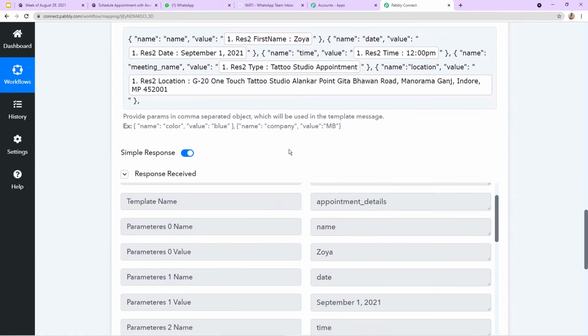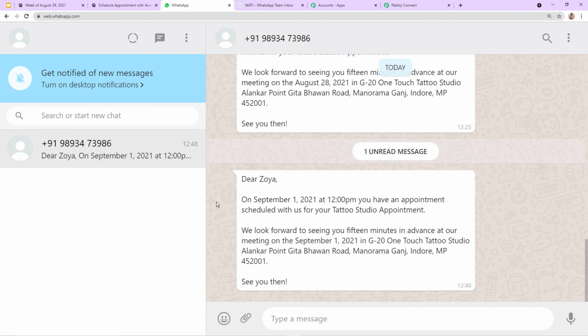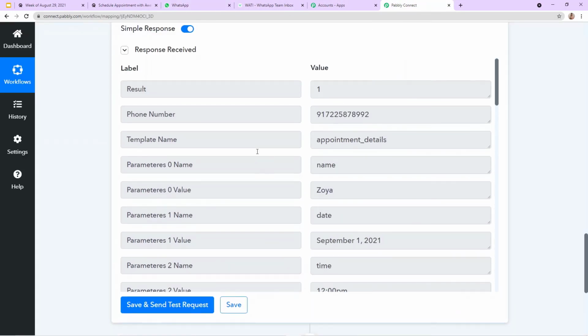Here you can see the response is received and it is showing the message is sent to Zoya on WhatsApp. So let's check the WhatsApp. Excellent. So here you can see a message for Zoya, which says on September 1st, 2021 at 12 p.m. you have an appointment scheduled with us for your tattoo studio appointment. Wow. This means we have successfully created our workflow.